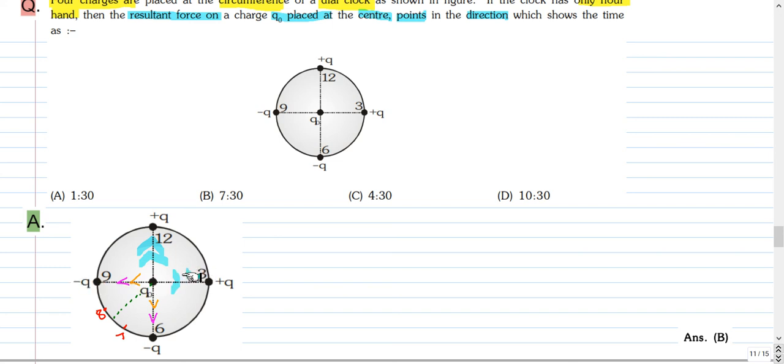So all the 4 forces, the direction is changing, and the resultant of this will be in the middle because there are 2 equal forces separated by 90 degrees. So this is the direction of the resultant force, that will be in the middle. So 1 will be here, 2 will be here, so it's in the middle of 1 and 2, so it will be 1:30. So if Q and Q0 are unlike charges, then the answer is option A.